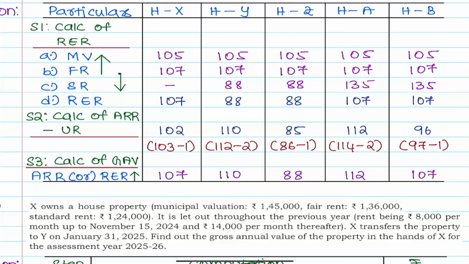Have you all done? Yes, sir. If possible, display your answer on the screen. You are working. One person has done 1 lakh.